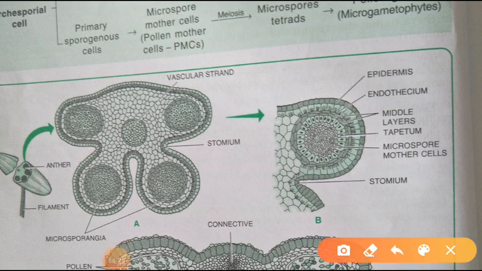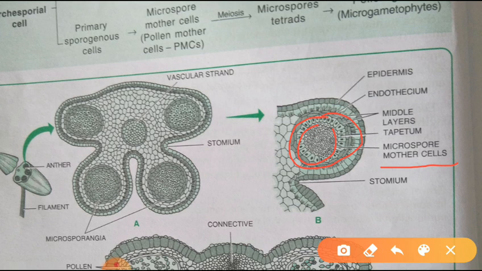Next structure is the microspore mother cells. What is it? A diploid cell in plants that divides by meiosis to give rise to 4 haploid microspores. Microspore mother cells are formed within the pollen sac, by mitotic cell division.